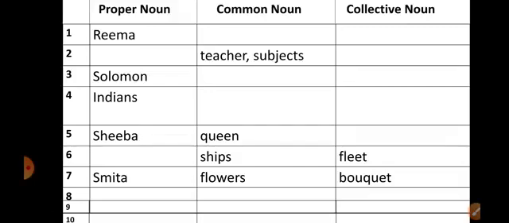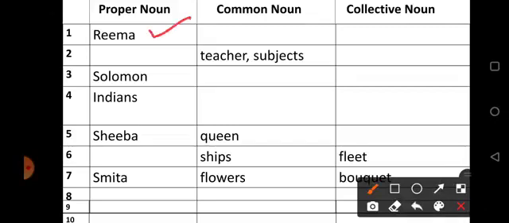It's a name given to a girl, so we added this name in the proper nouns column. Second sentence, our teacher has knowledge of all subjects. Teacher and subjects, the words teacher and subject are used in common, so we put them in the common nouns column.